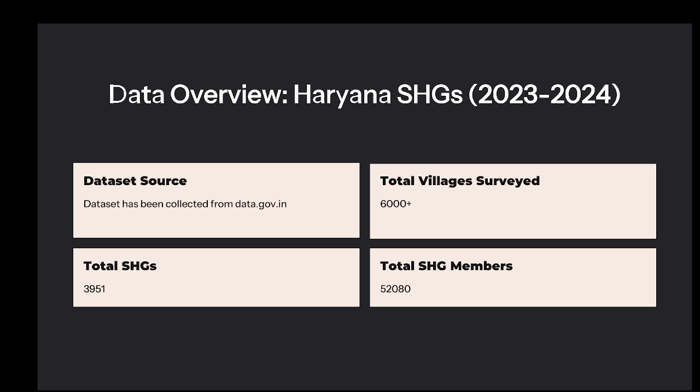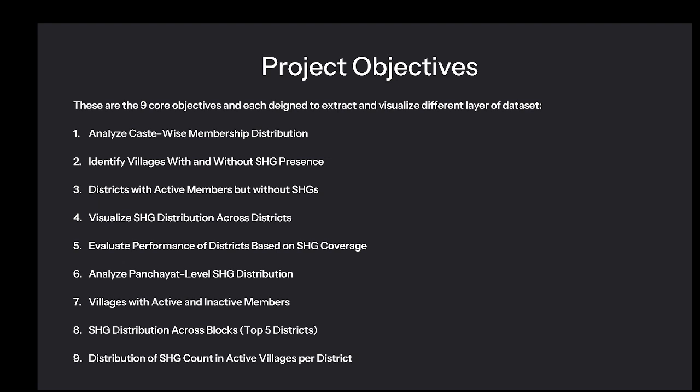I have already mentioned that the data has been taken from data.gov.in, and there are approximately 6,000 rows and approximately 22 columns in it. According to the need of the data, I have added 4 columns additionally. Overall, there are 3,951 self-help groups present in the villages of Haryana, and 52,000 members are present in all self-help groups of Haryana.